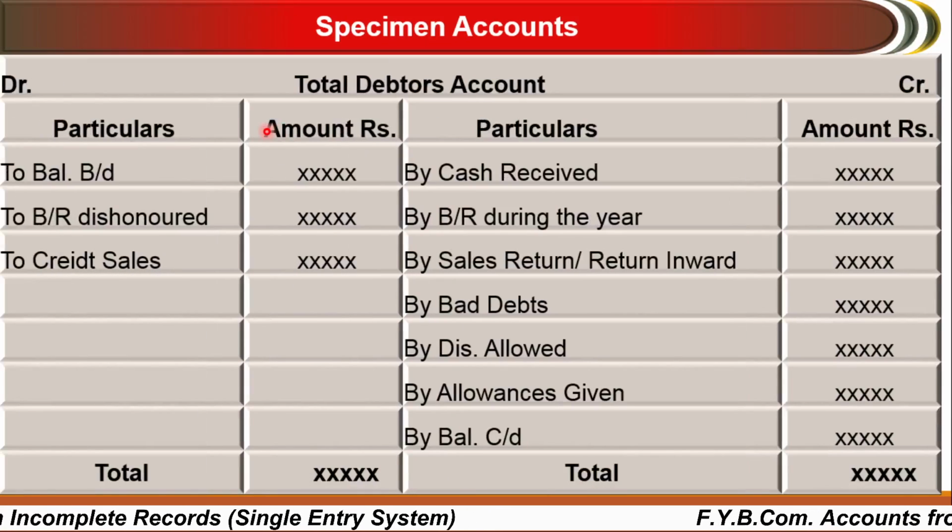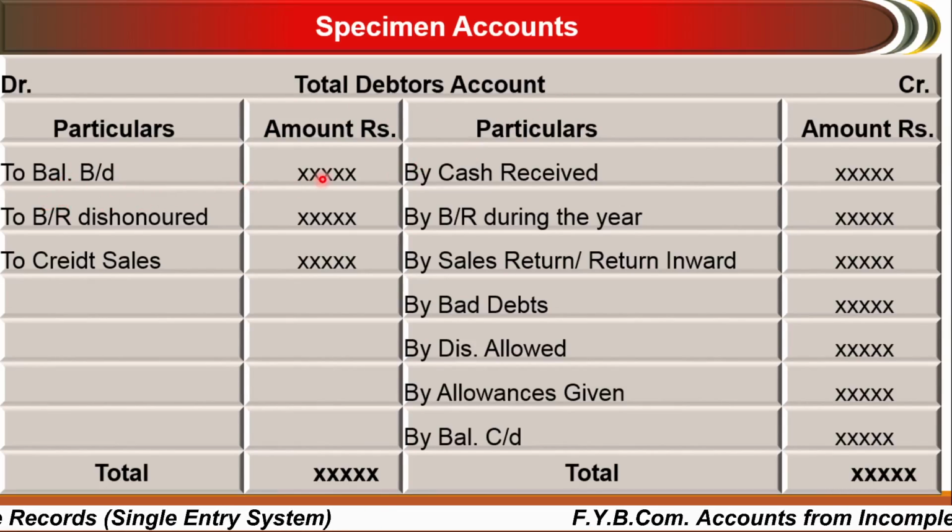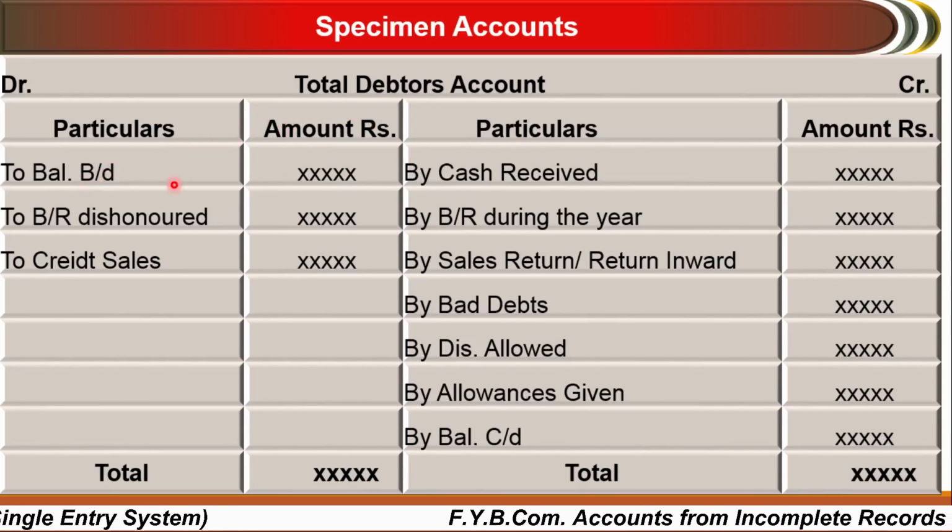These are some specimens which you have to prepare in this topic. First one is the total debtors account. You have to prepare it where the opening balance must be, as you know, debtors means a personal account, that is the person from whom we are going to receive some amount. So he is our debtor. So at that time, his balance must be a debit balance.